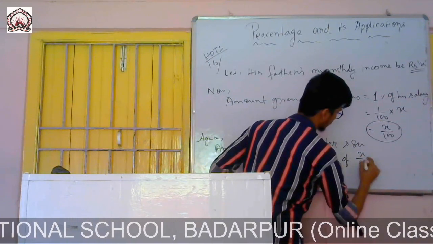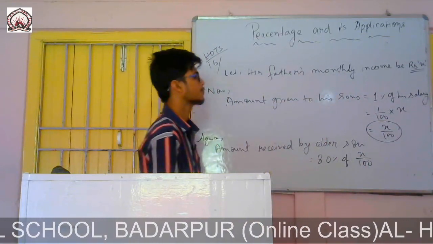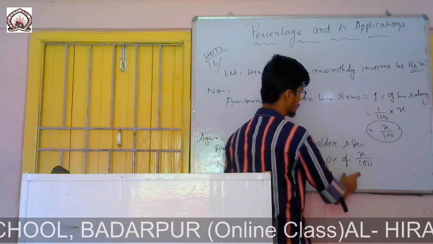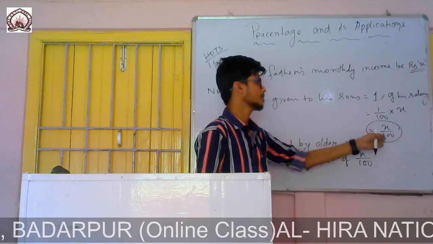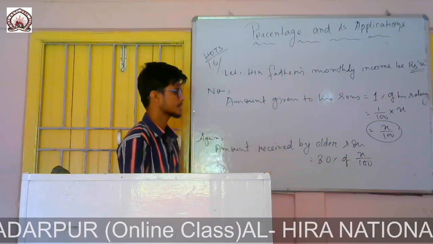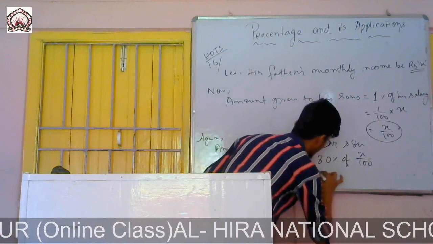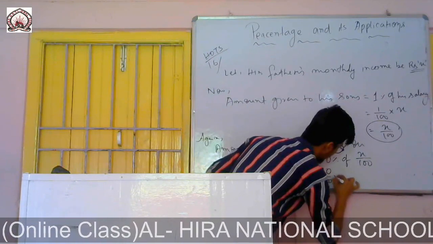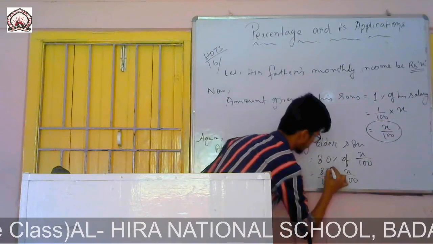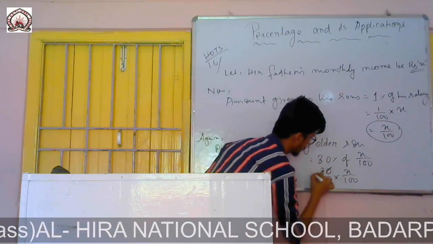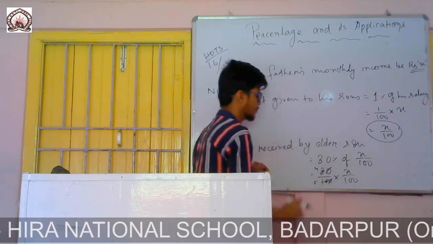Don't write X here. The question is how much amount is given to both the sons. From that amount he used to get 80%, not from that one. 80% means 80 by 100 into X by 100. So you can simply cancel: 2 fours are 8, 2 fives are 10.